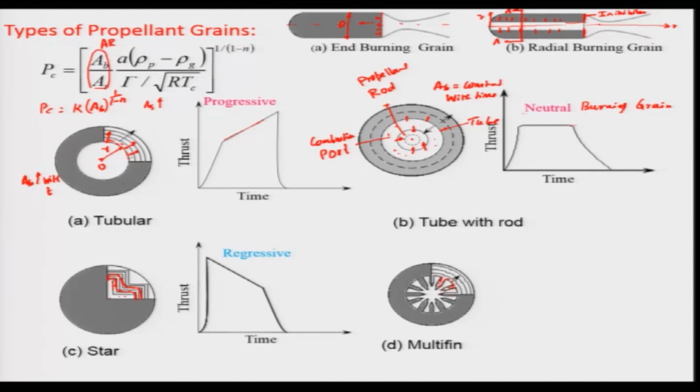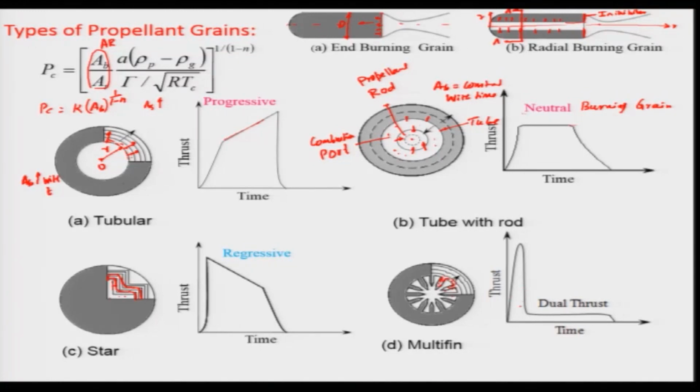All these surfaces will be contributing a large amount of propellant grain being converted into gas, so the chamber pressure will quickly increase, leading to a very high thrust to start with. But after that this is reduced and these fins will go away, so this will be reduced very quickly, and then after that, as these surfaces decrease and this one increases, it will remain almost constant and then decrease. This is known as a dual thrust grain.